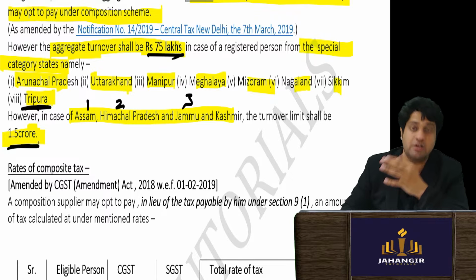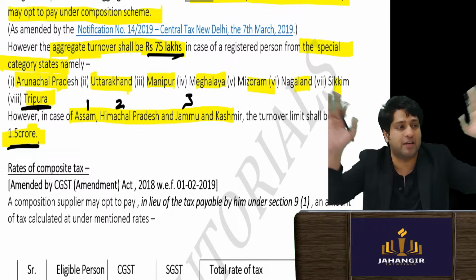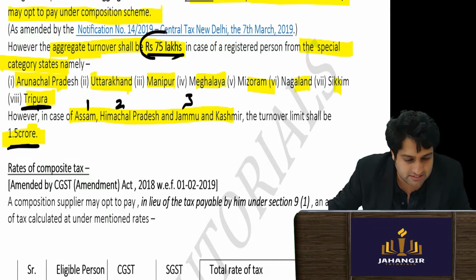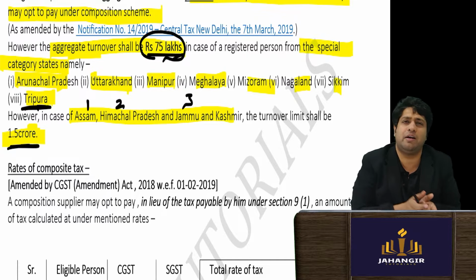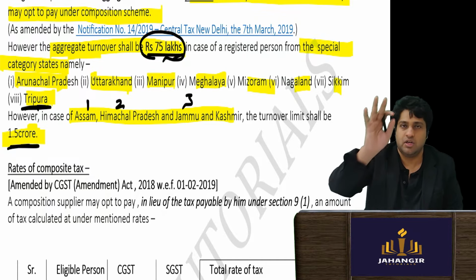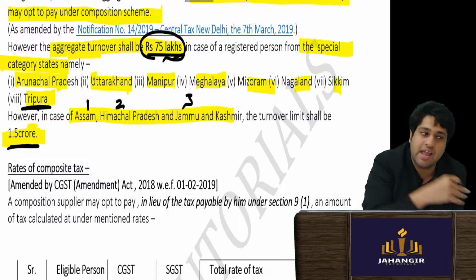Again, what is the limit? For all states it is 1.5 crores. For these states, only these 8 you have to remember, is 75 lakhs, rest everyone. So except for these 8, everyone is 1.5 crores.